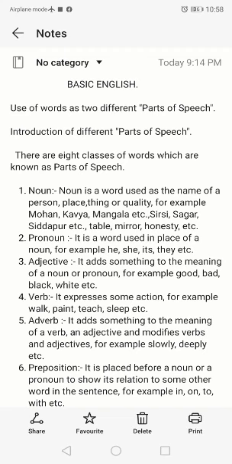Here when we take be forms, they are mainly helping verbs. We have be forms, that is am, is, are, was, were, be. They all come in the category of be forms. Have forms: have, has, had. Do forms: do, does, did. In the same way we have can, could, shall, should, may, might. They are all called auxiliary verbs.